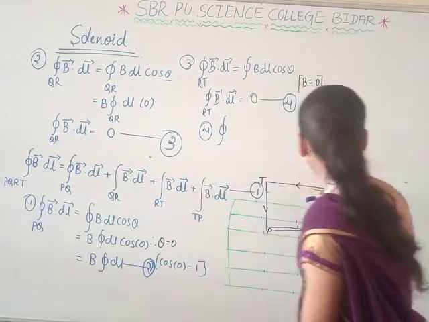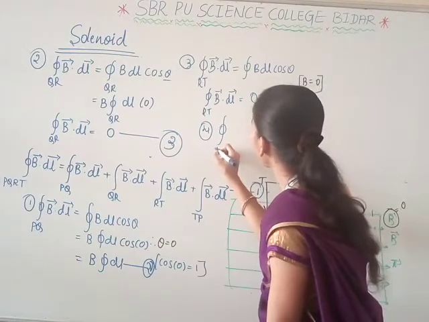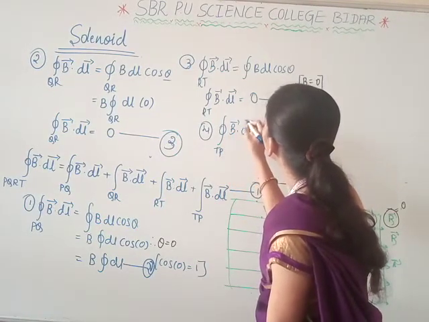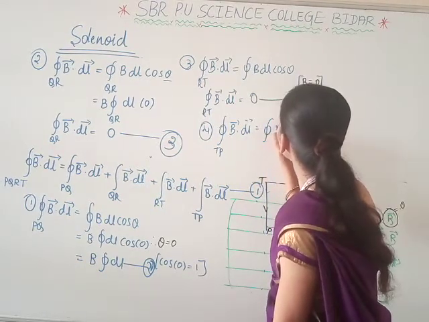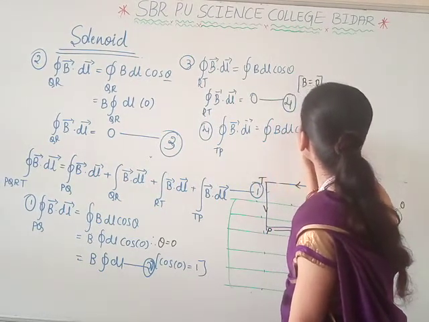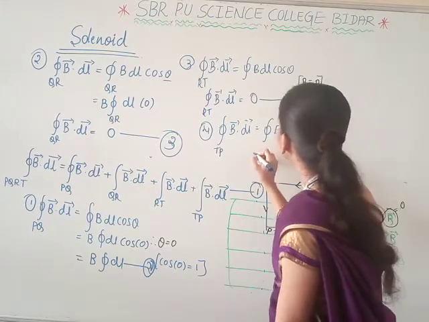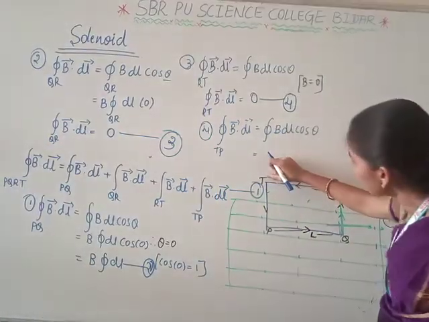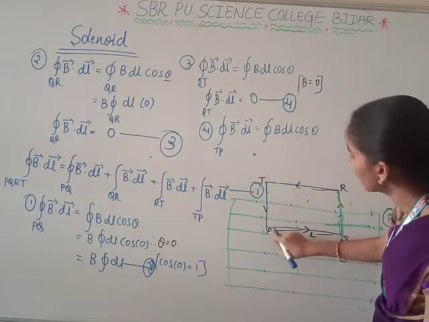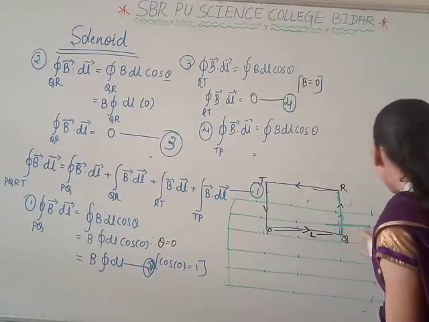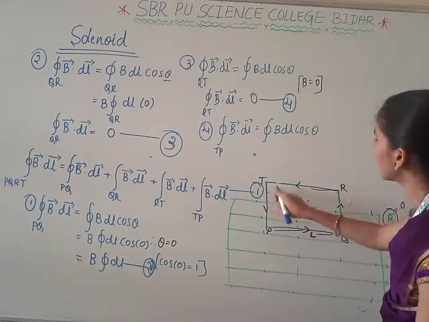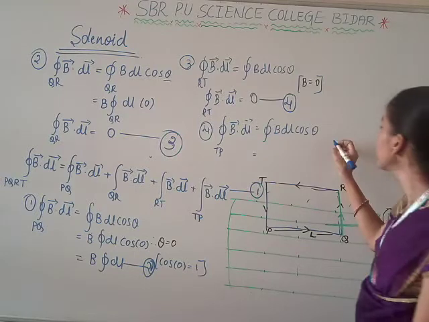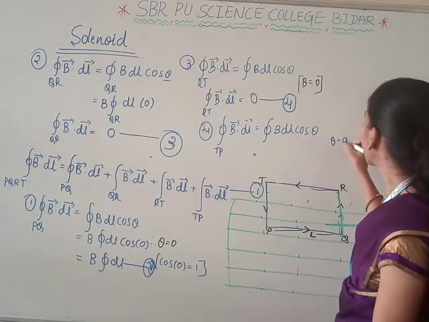Next, the fourth one, along TP: the integral of B dot dl is equal to the closed integral of B into dl into cos theta. See here, when the current is moving from T to P, the magnetic field is perpendicular to the current, so theta is equal to 90 degrees.